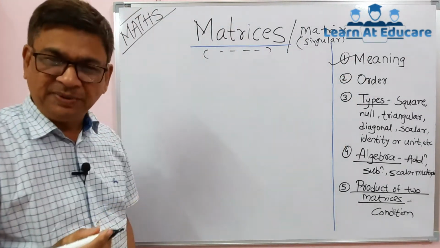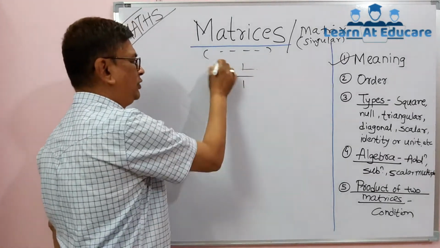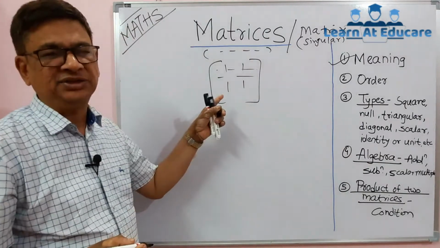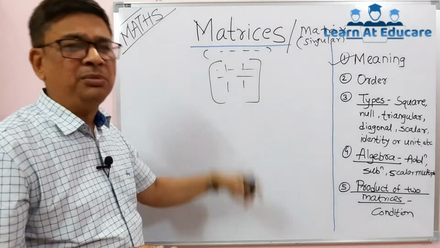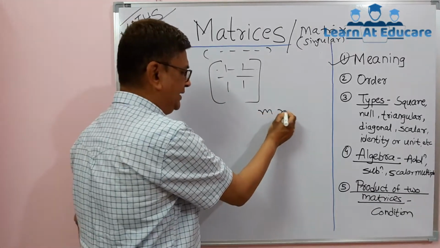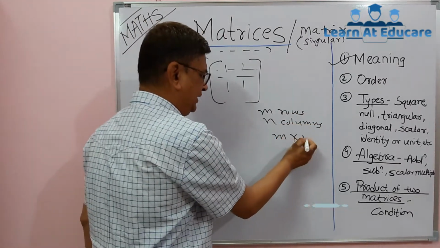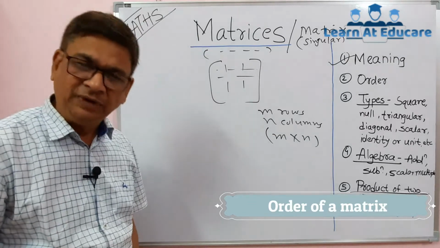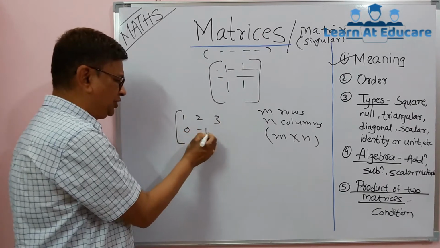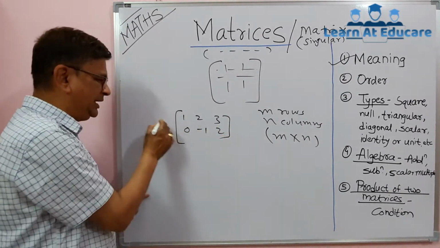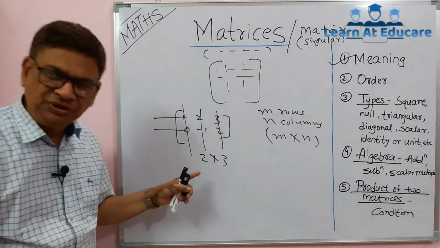A matrix is an arrangement of numbers written in horizontal rows and vertical columns, and that arrangement is written in a square bracket. It can have any number of rows and any number of columns. If a matrix has m rows and n columns, then its order is written as m into n. For example, if you have the matrix 1 2 3, 0 minus 1 2, you can observe it has 2 rows and 3 columns, so its order is 2 into 3.